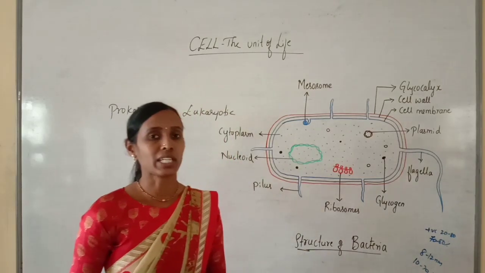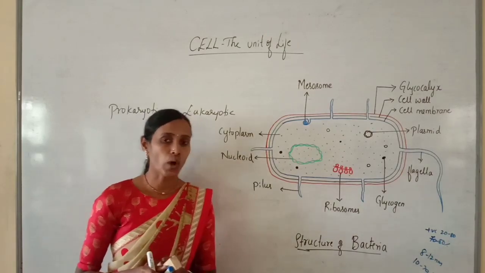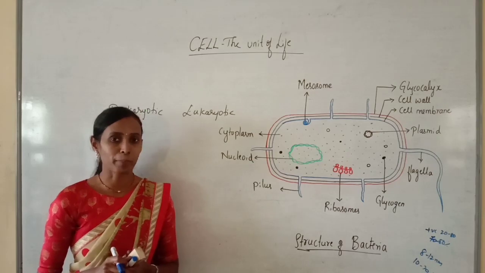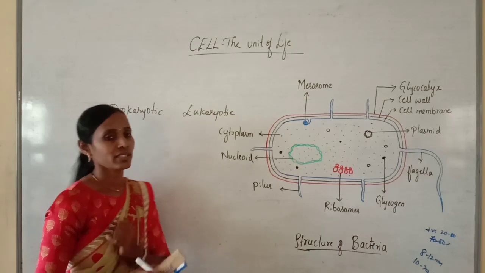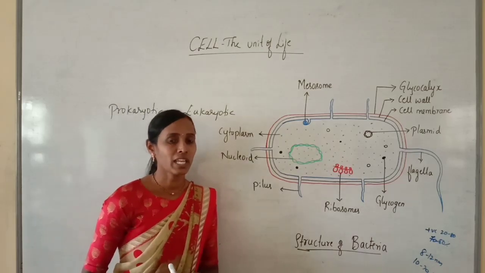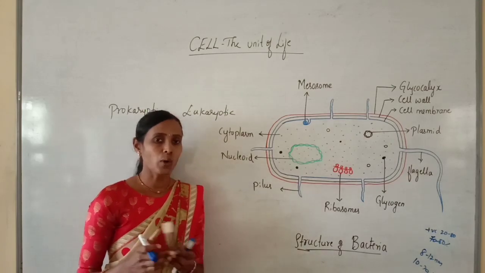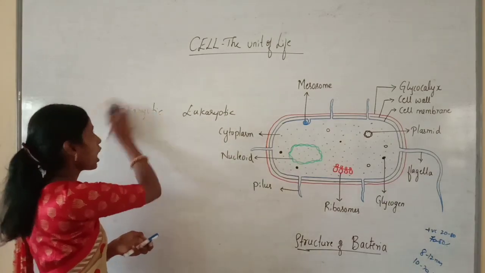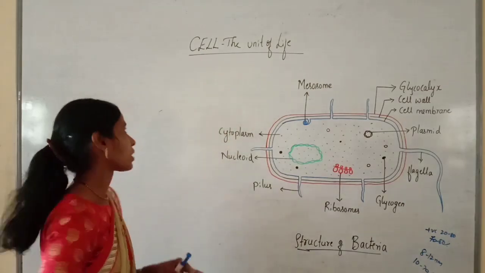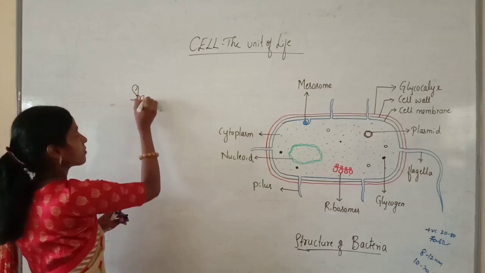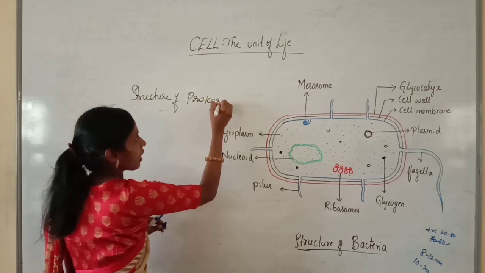You know what is a prokaryotic cell? The cell which contains a primitive nucleus, or we can say the cells which do not contain a true nucleus and membrane bound cell organelles is called a prokaryotic cell, whereas the eukaryotic cells contain a true nucleus and membrane bound cell organelles. Now in this class we are mainly discussing the prokaryotic cell. So we are discussing the structure of prokaryotic cell.